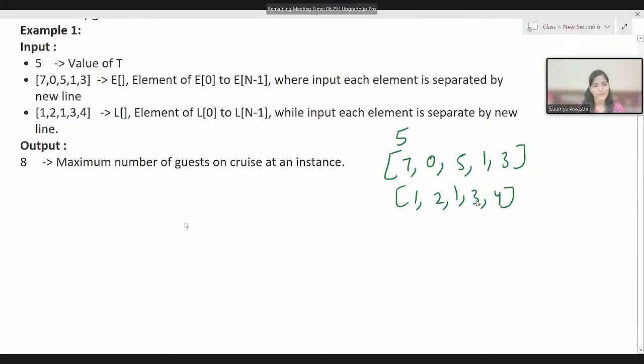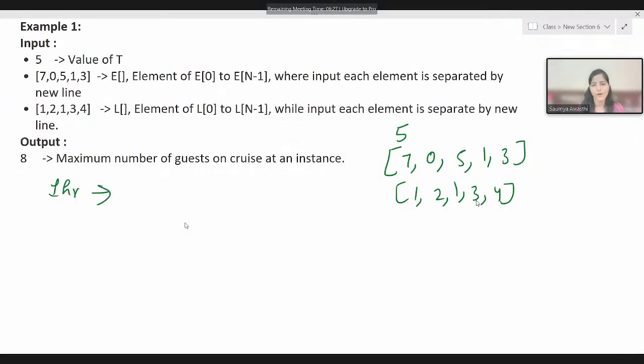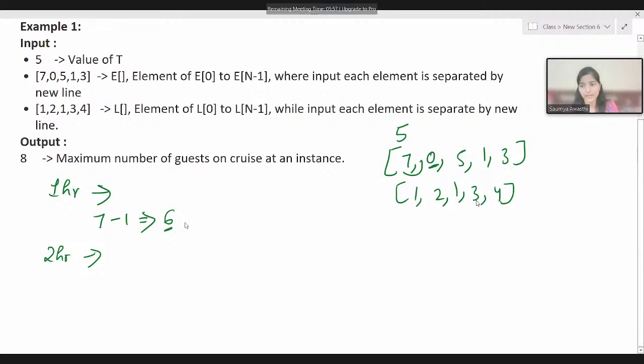Okay. So at first hour, what is going to happen? 7 guests are going to enter, and 1 guest is going to leave. So how many guests do we have right now on the cruise? 6. Now in the second hour, what is going to happen? 0 is representing that no one is going to enter. So no guest is going to enter at the second hour, and 6 will remain as it is.